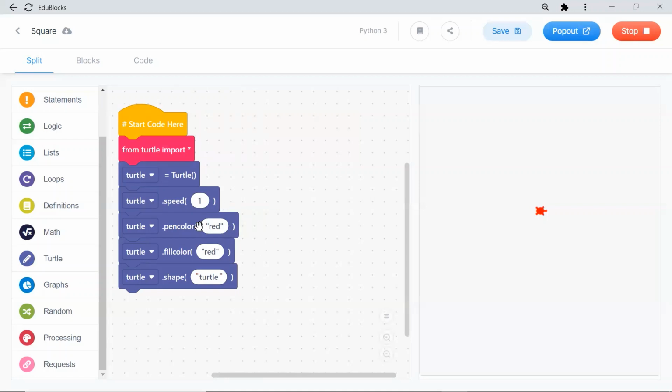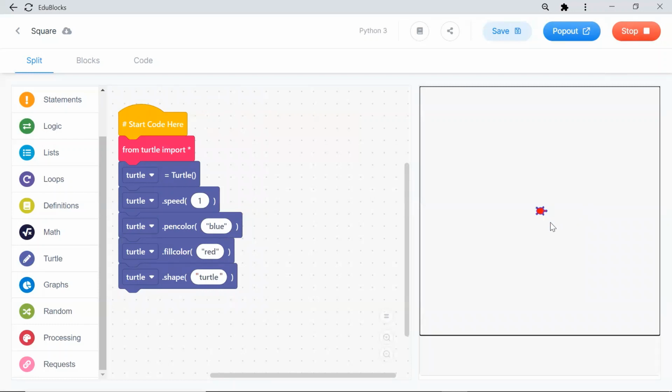Next thing is, what is my pen color and what is the inside color I can change. For example, my pen color I want blue. If I give blue, always you have to give it inside the double quotes. Okay. So now I stop, I run again. I can see the blue color border.